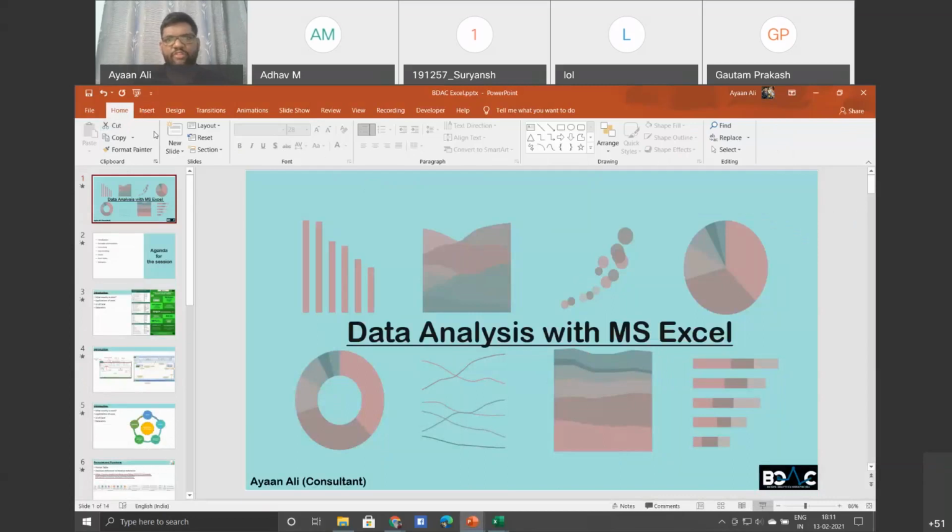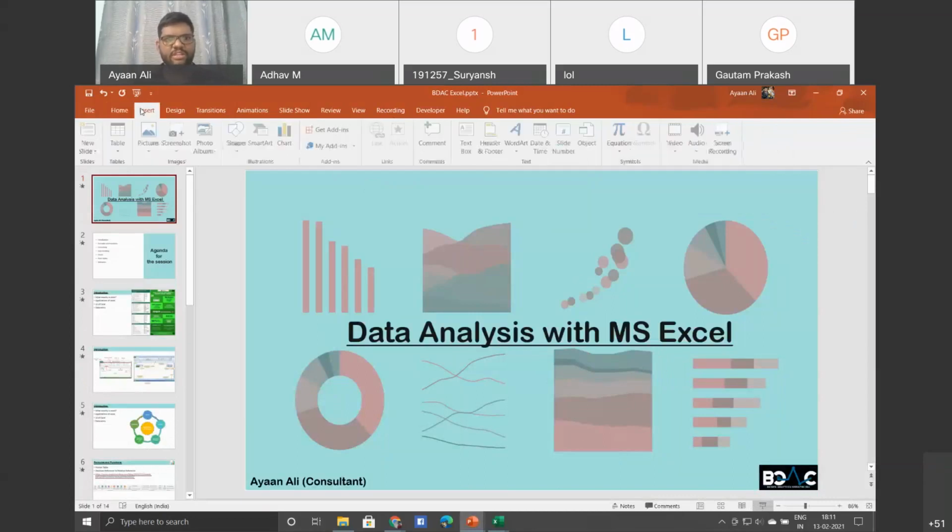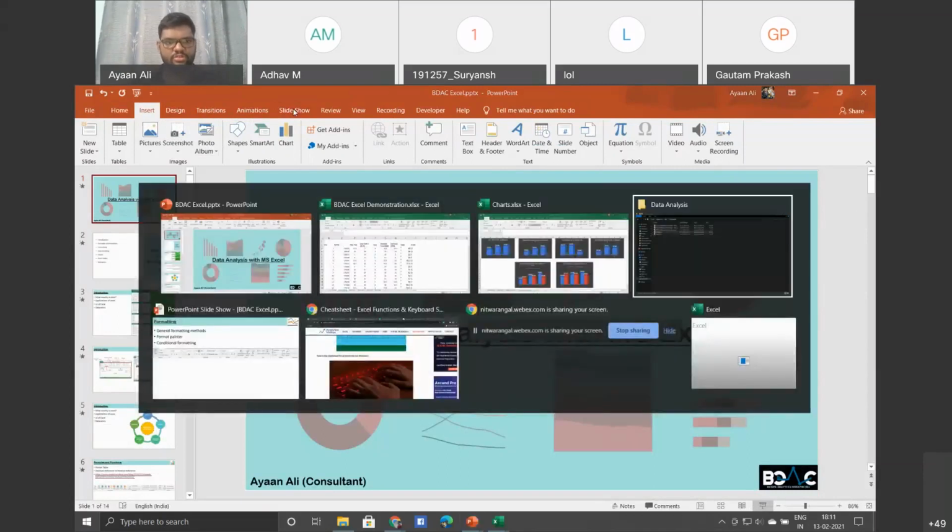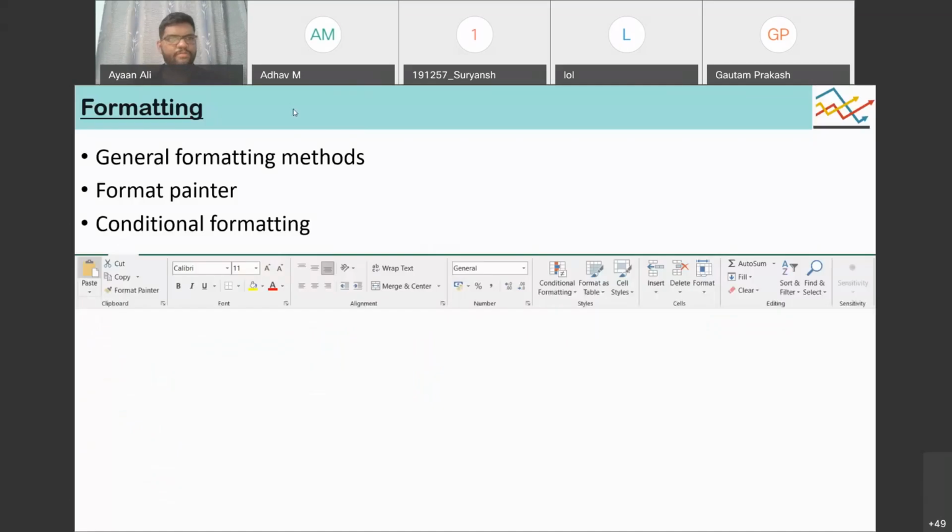If you see Home, the formatting options are quite the same. Charts are taken the same way, and then here you have extra features such as animation and slideshow. But if you learn one Microsoft Office product properly, a good number of features will be the same in other products as well. Let me go to full screen mode again.